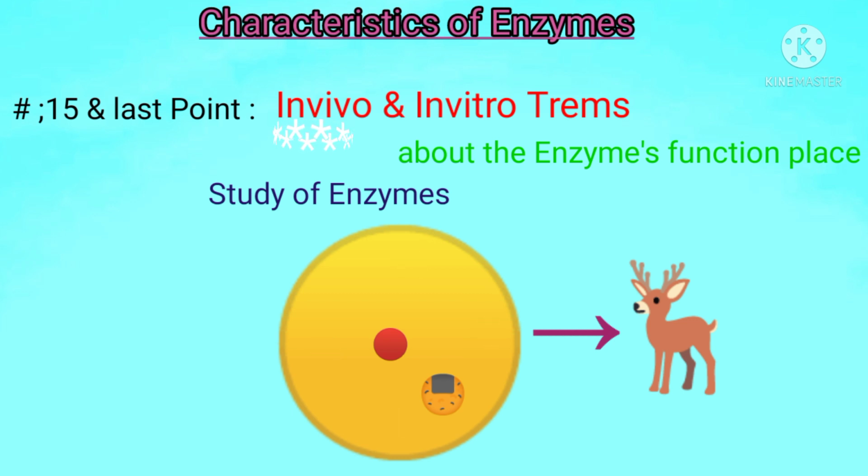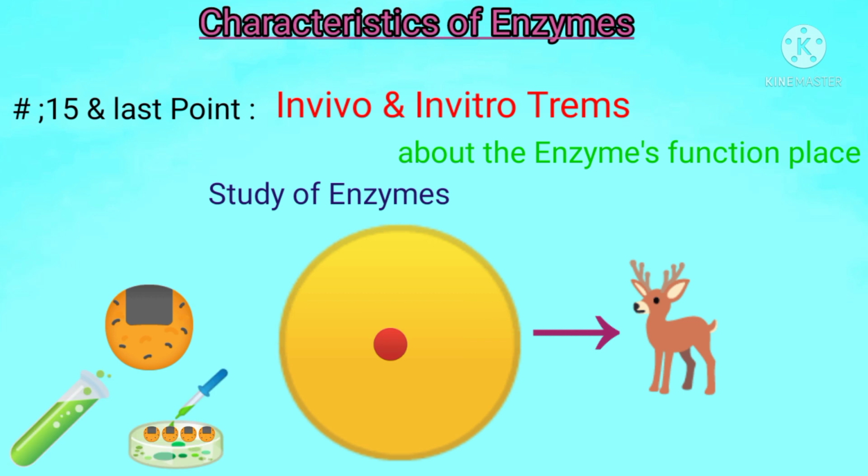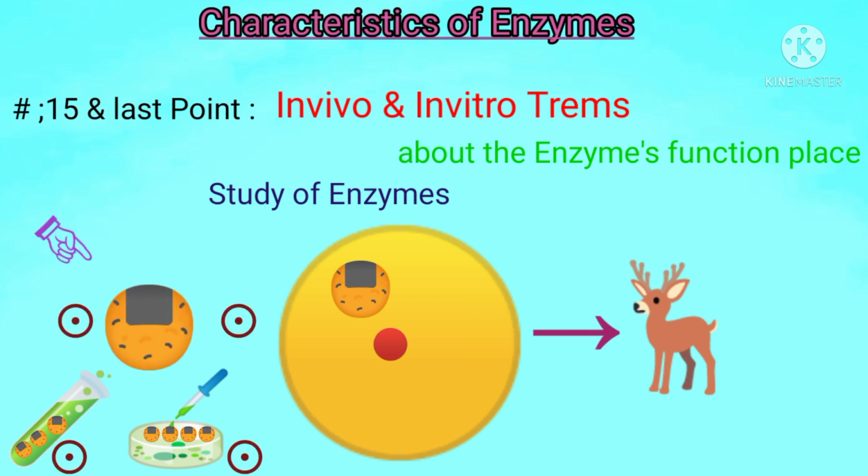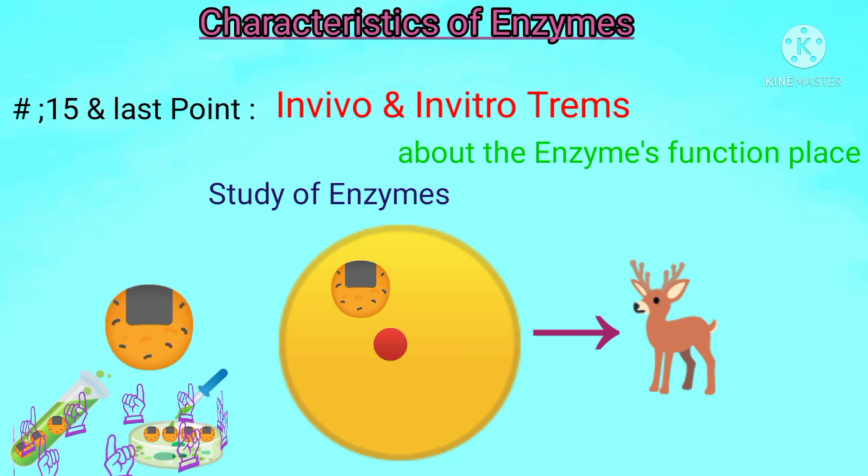On the other hand, if we study an enzyme outside the body cell in a laboratory glass or test tube, then it is an in vitro study. That's why for in vivo study, we say inside the cell or inside the living organism's body, and for in vitro study, an enzyme is studied outside the cell in some laboratory equipment.